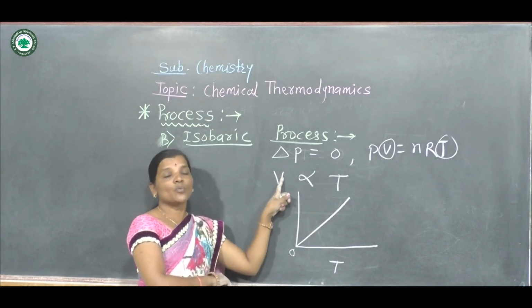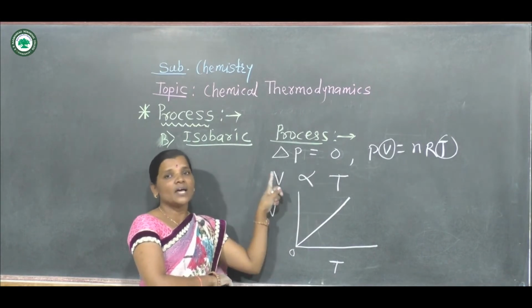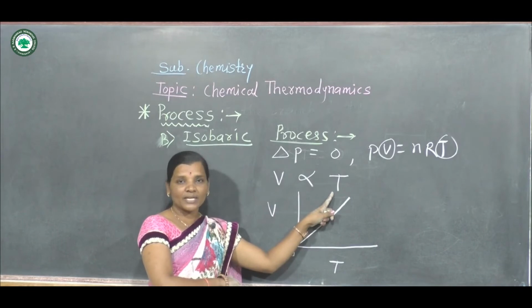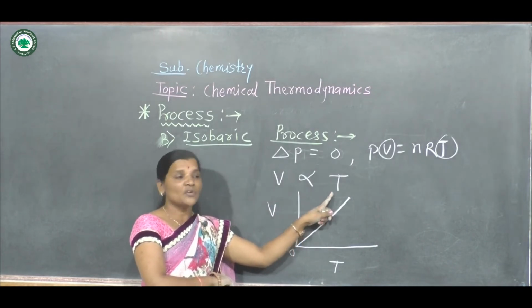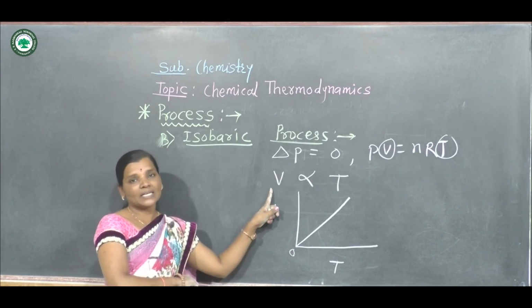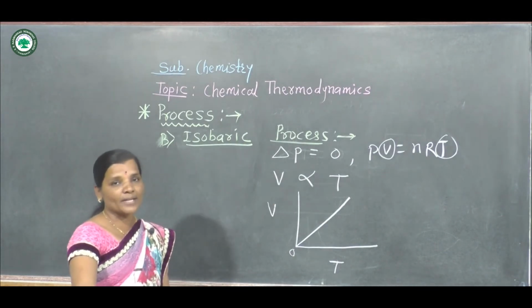Why? Because here volume is directly proportional to the temperature of the system. What does this indicate? With increase in volume of the system, the temperature of the system also increases, or we can say that with increase in temperature, the volume of the system also increases. And so this is the nature of the graph obtained in an isobaric process.